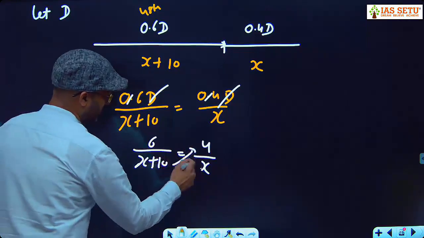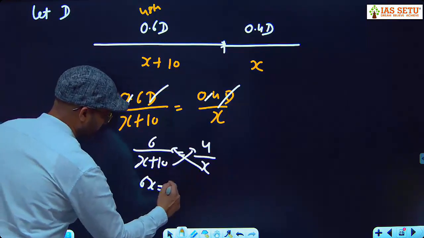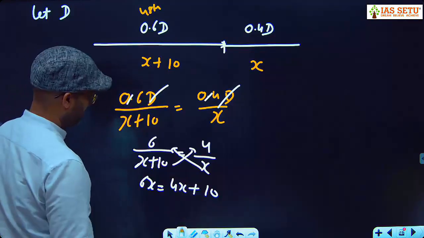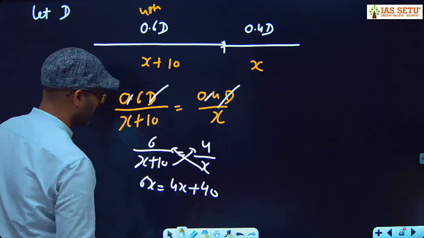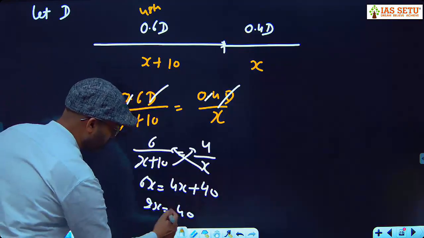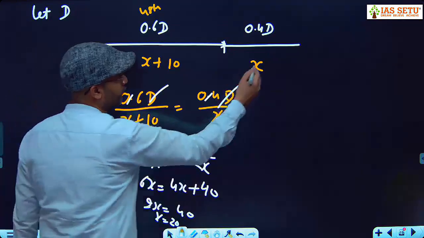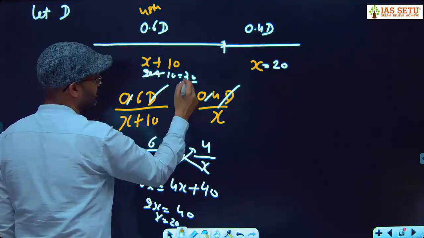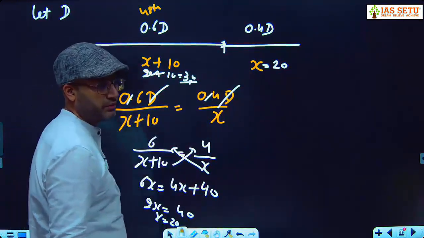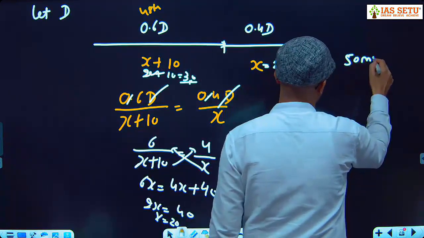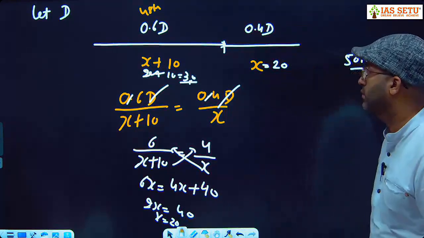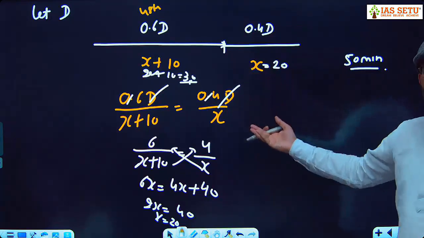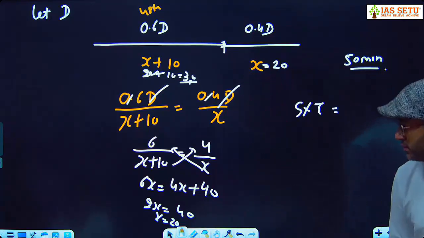इसको क्रॉस मल्टीप्लाई कर देते हैं. 6x is equal to 4x plus 40, sorry 40. तो 2x is equal to 40, x is 20. तो if x is 20 minute, तो it is 20 plus 10, 30 minute. तो total time 50 minute. तो अपना 50 मिनट टाइम आ गया। फाइन, जब 50 मिनट टाइम ही आना है, टाइम आके स्पीड into टाइम gives you distance.